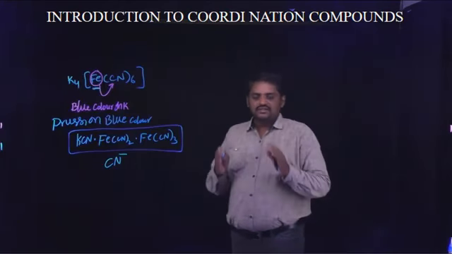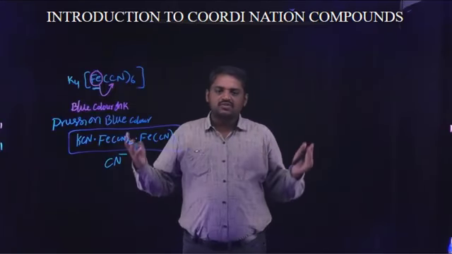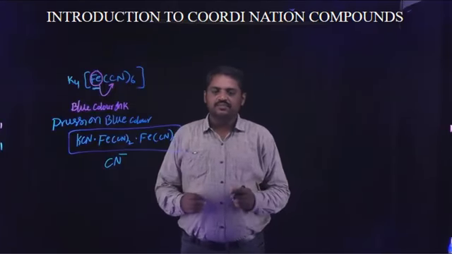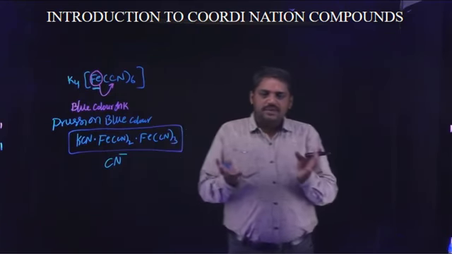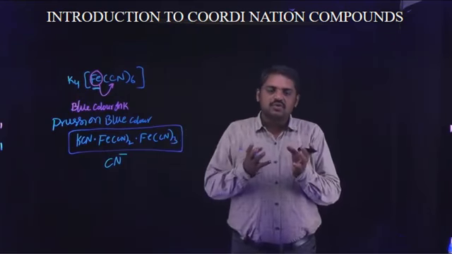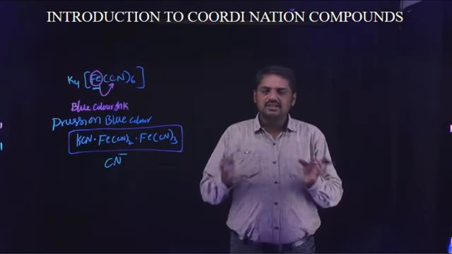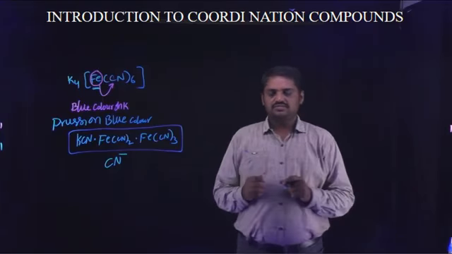Next, mainly two types of compounds are observed. These two are similar, meaning the central atom is coordinated with different ligands.